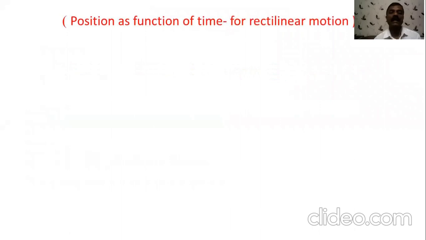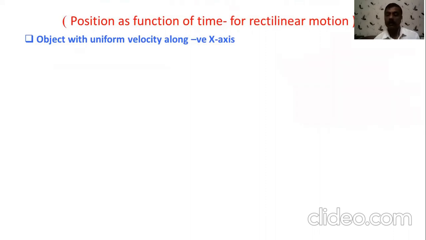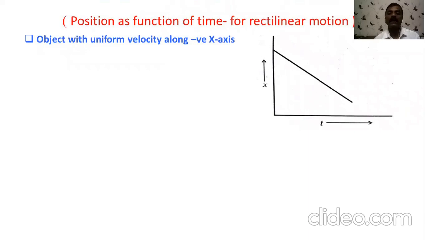Third case, we can consider as the object which also has the uniform velocity, but it goes on decreasing. Uniform velocity, but it goes on decreasing. What will be the nature of the graph? If you observe this, then you will find this is again position time graph with uniformly decreasing velocity.